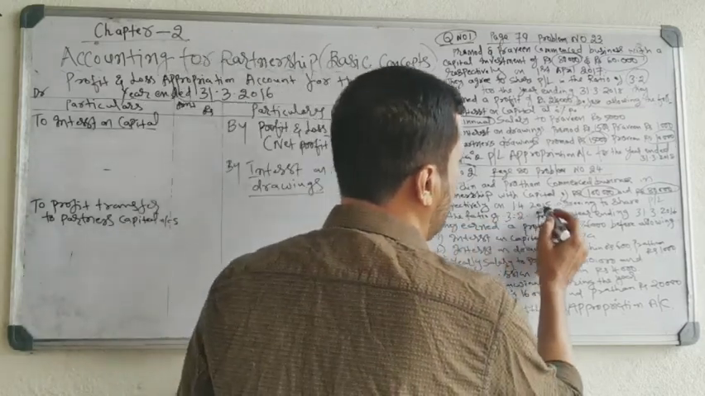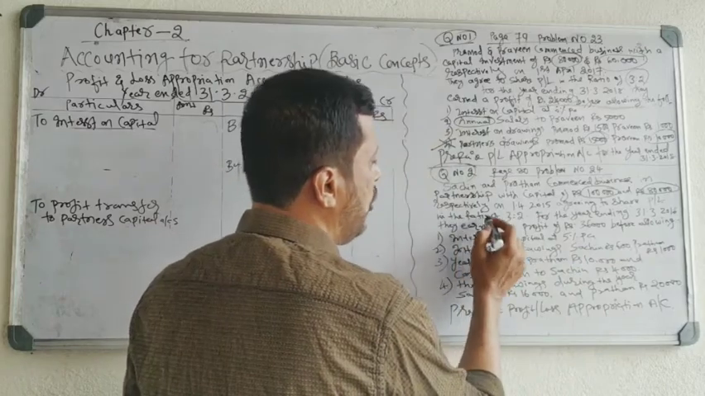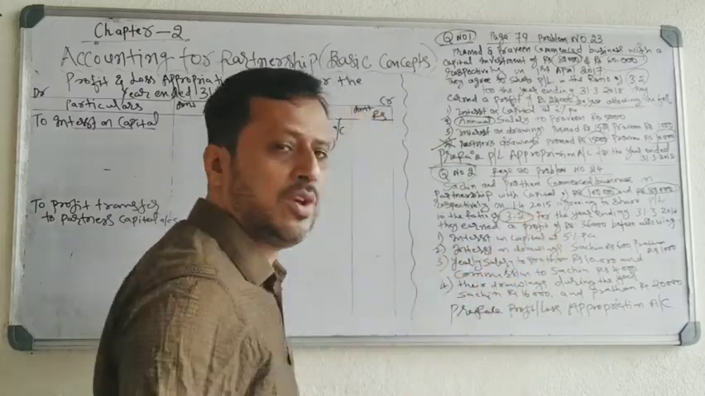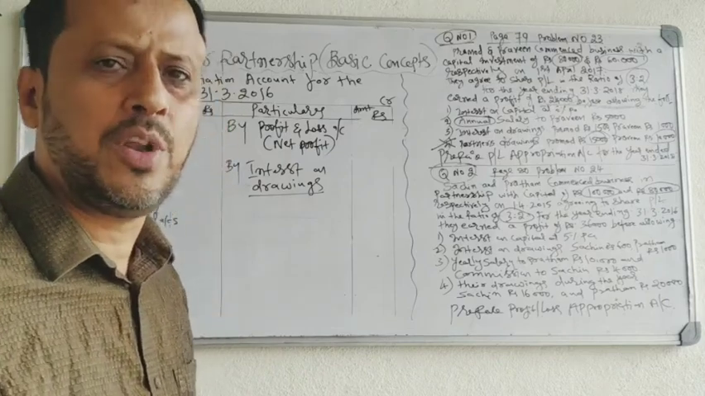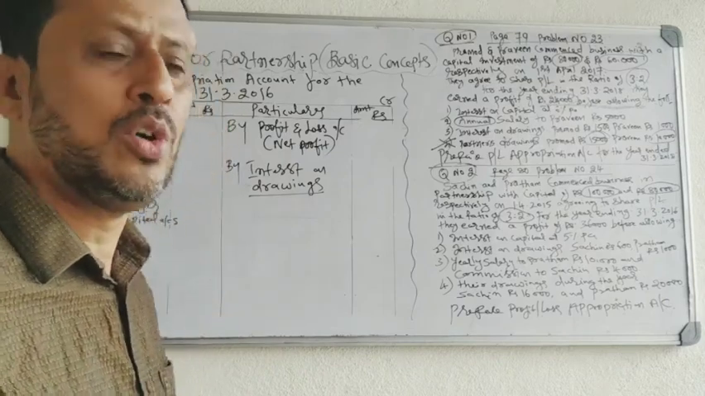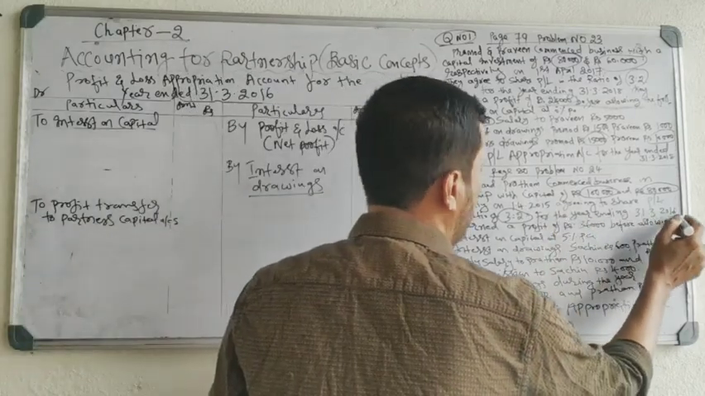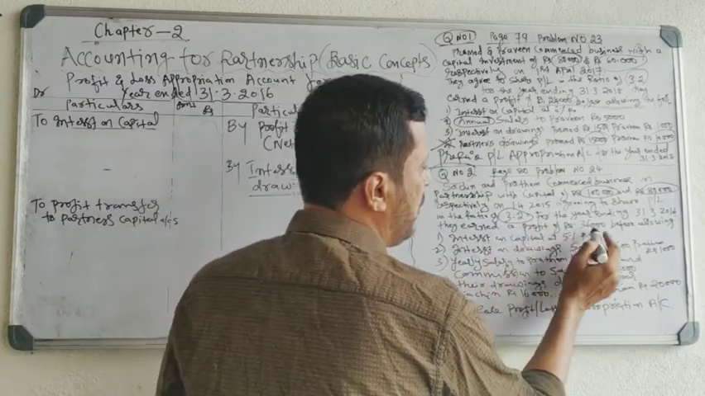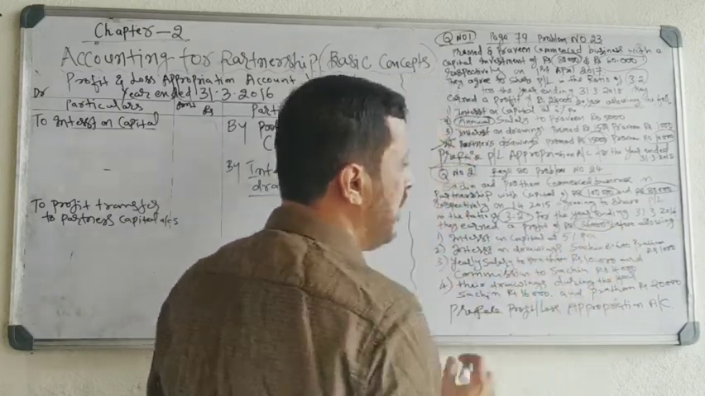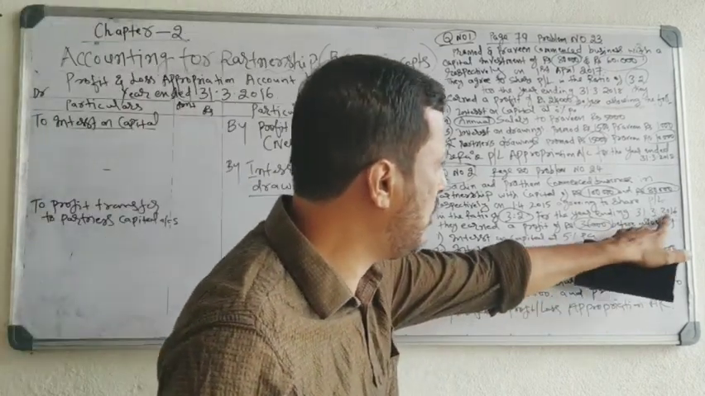Respectively on 1/4/2015, agreeing to share profits and losses in the ratio of 3:2. Whatever the remaining profit in the account, you have to divide it in the 3:2 ratio. It is given in the problem. For the year ending 31/3/2016, they earned a profit of rupees 36,000. What is their profit? As per the profit and loss account, 36,000.